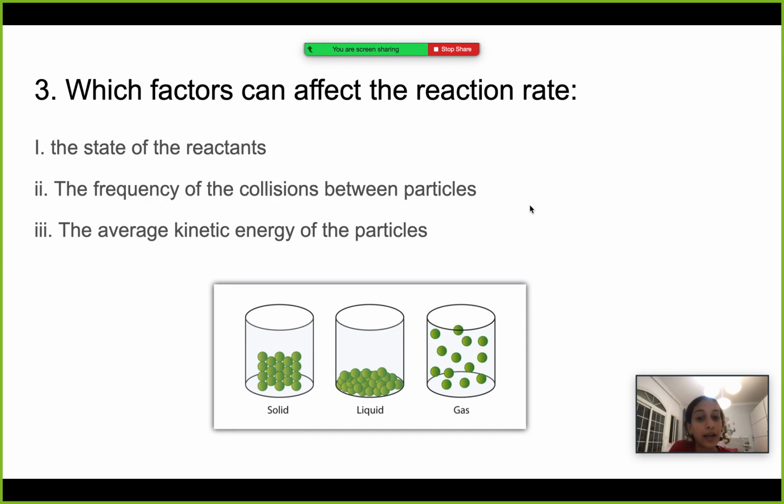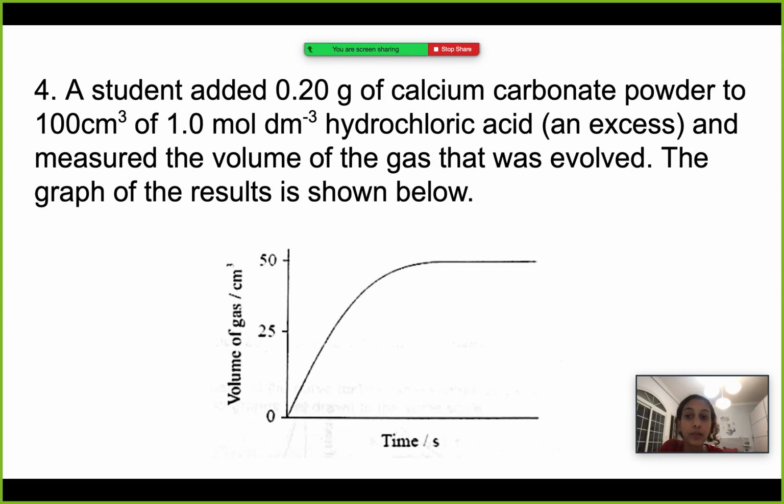The average kinetic energy of the particles also matters, as we said before, in the temperature. When the temperature is higher, the average kinetic energy of the particles is higher and they move at a faster rate. All right, so I, double I, and triple I all matter and they all affect the rate of a reaction. And so the last question, which is actually the hardest question, says a student added 0.2 grams of calcium carbonate powder to a volume of 100 cm³ of 1 mol/dm³ hydrochloric acid in excess.